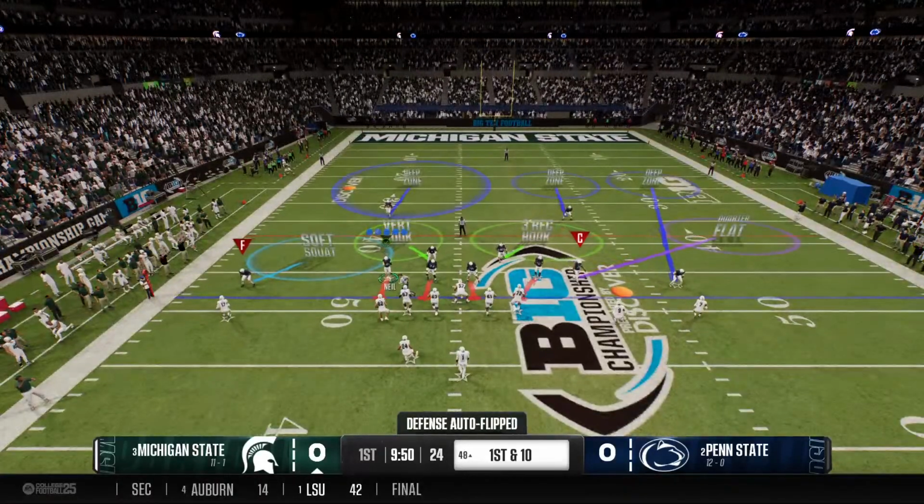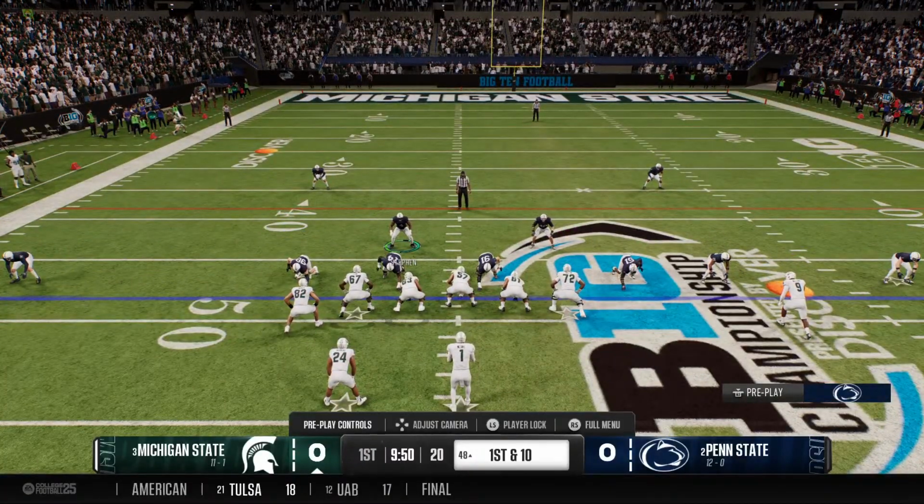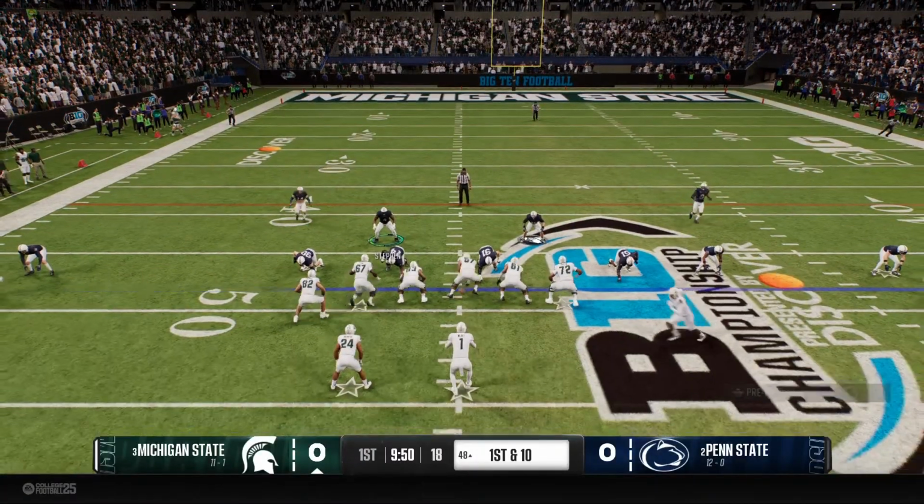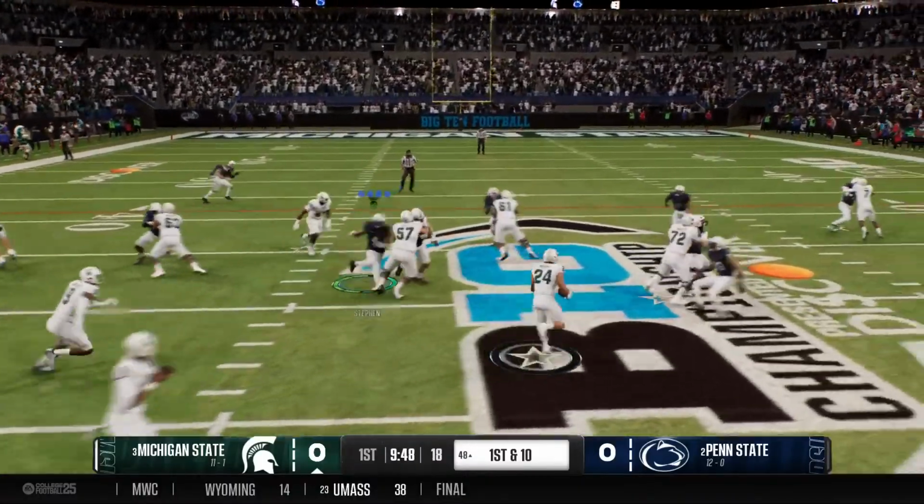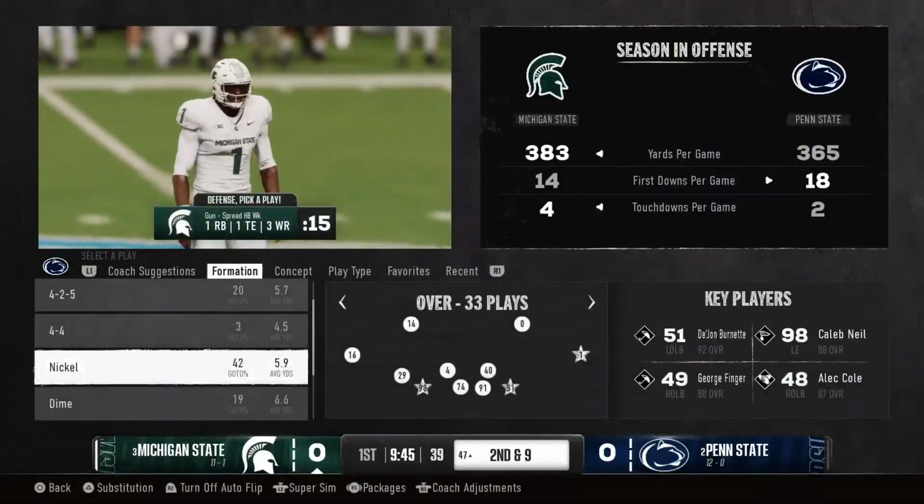Fresh set of downs for the offense. First down. Pre-snap motion from the receiver. It's a shotgun run call. And the sophomore is able to bring him down quickly.